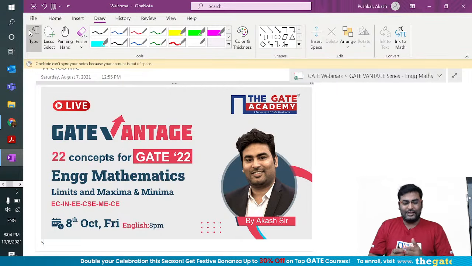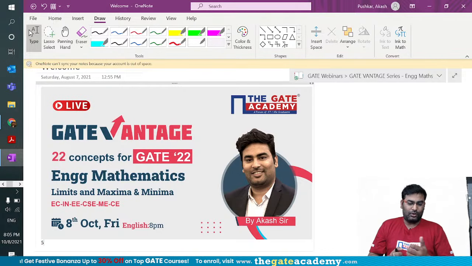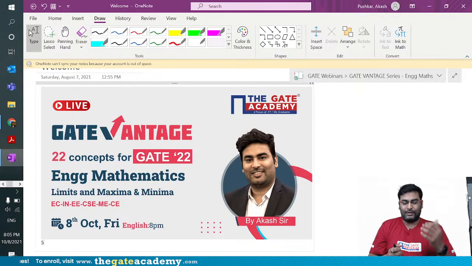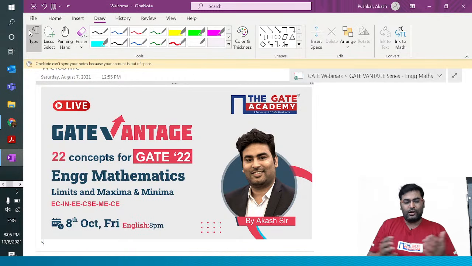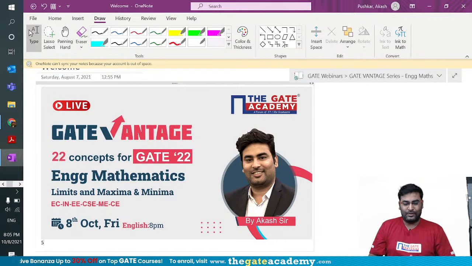The agenda for the session is, we'll discuss some practice questions with the concepts on limits and maxima and minima, followed by some amazing GATE questions, mainly from IIT Kharagpur, because we know that IIT Kharagpur is going to organize the GATE 2022. And last but not the least, we are going to play a live quiz. I think you must be aware of that. We are doing some amazing quiz in the end. So be excited, stay tuned.